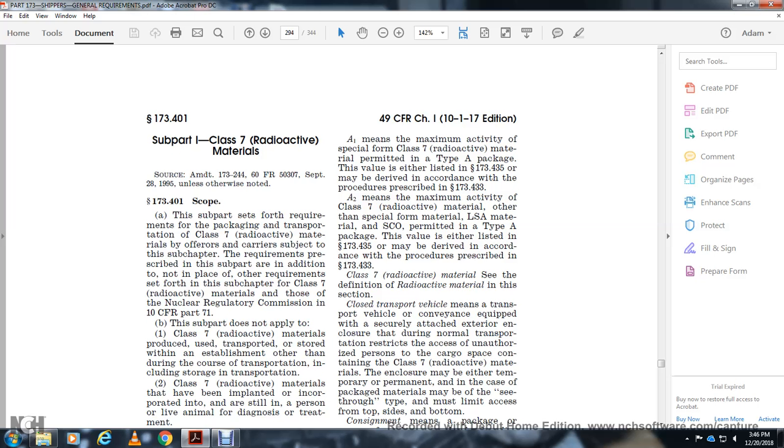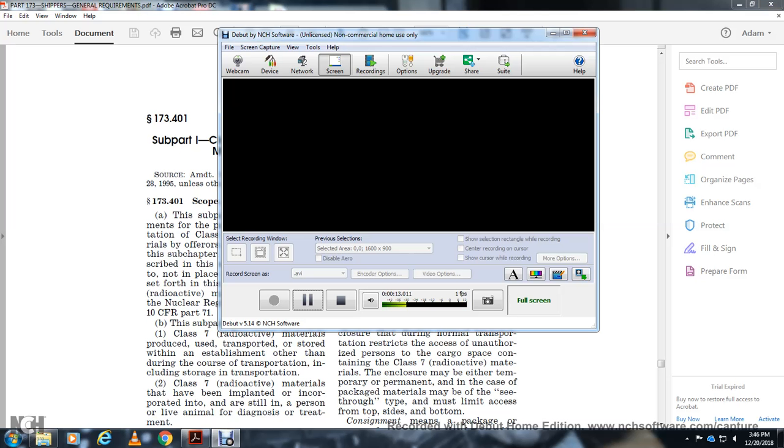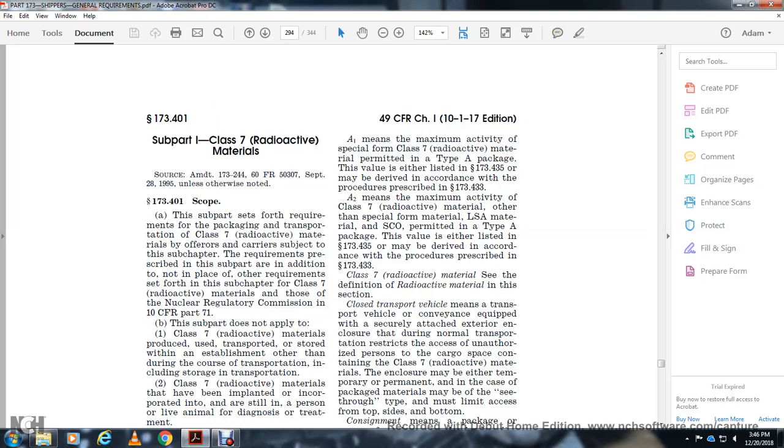Testing. Subpart I, Class 7 radioactive materials. Alright, subpart I, Class 7 radioactive materials.